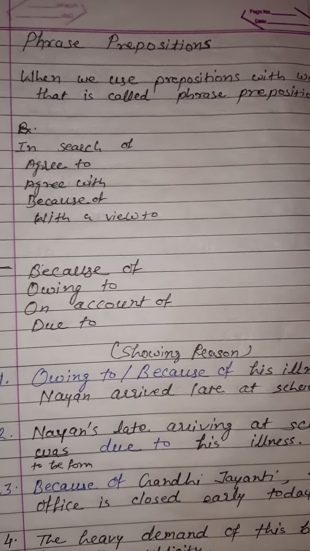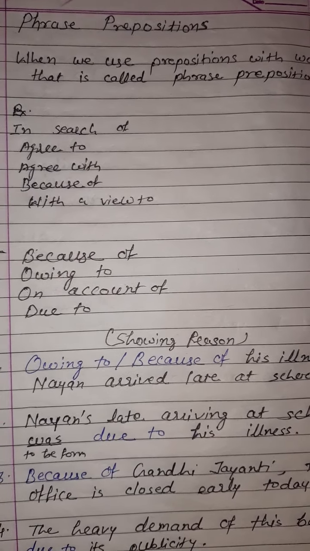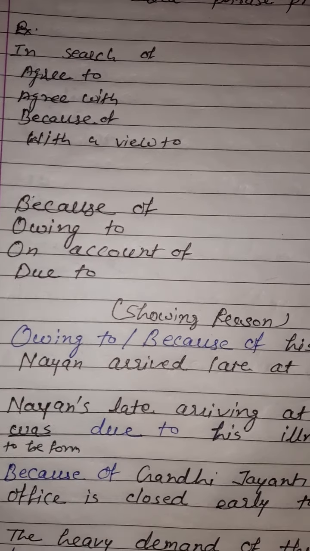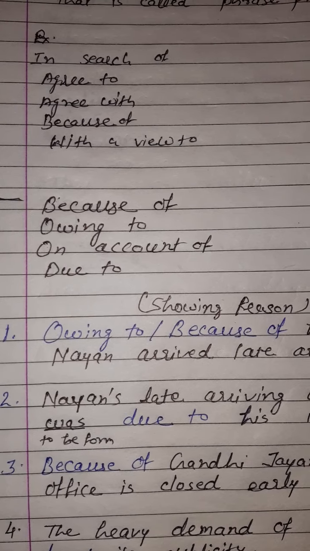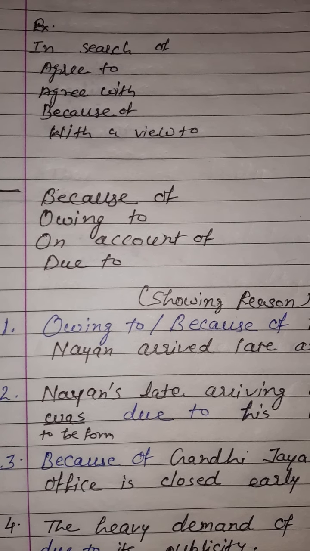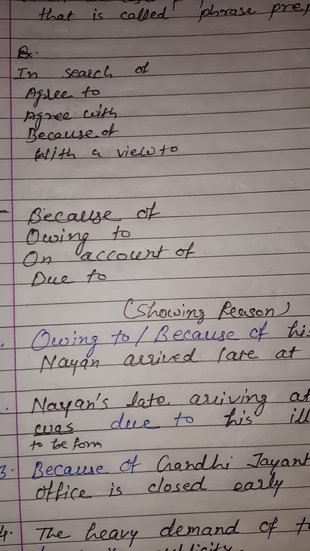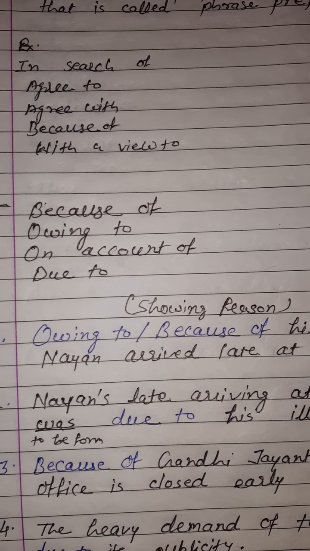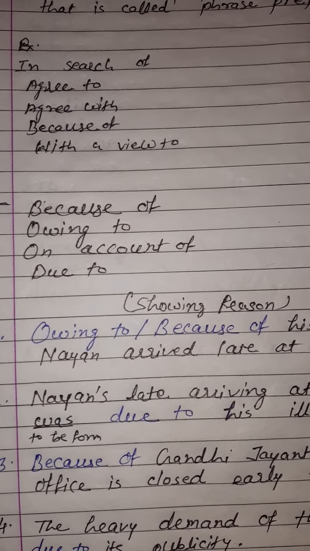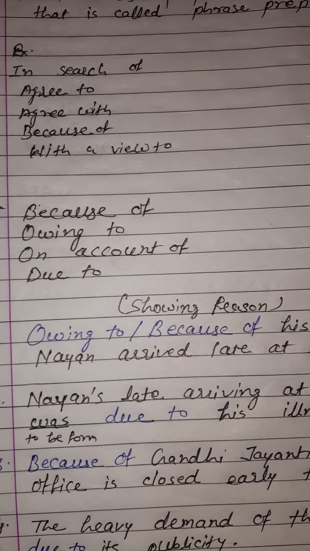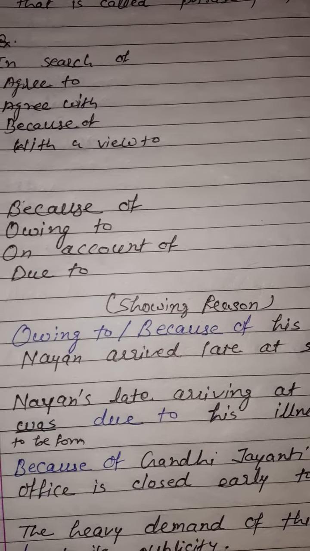Now here I am going to tell some prepositions with examples. So first here are the prepositions because of, owing to, on account of, due to. So the Hindi meaning of this preposition is के कारण. Okay, because of, owing to, on account of, due to. So with this type of prepositions, we show the reason. Okay, so it is called karan darshak preposition, showing reason.